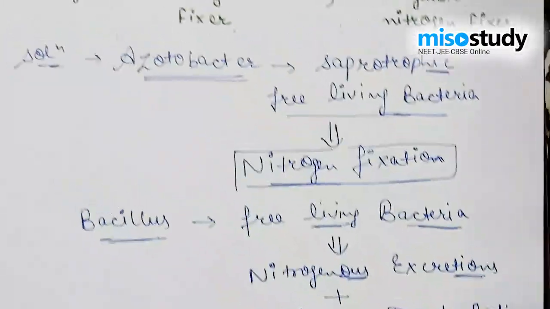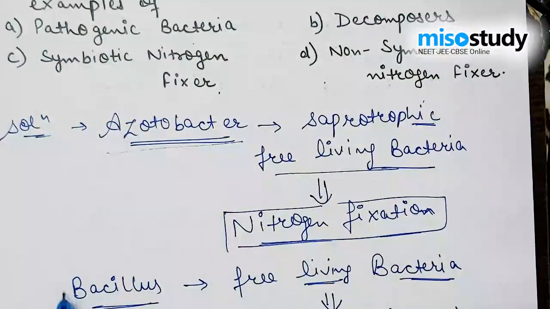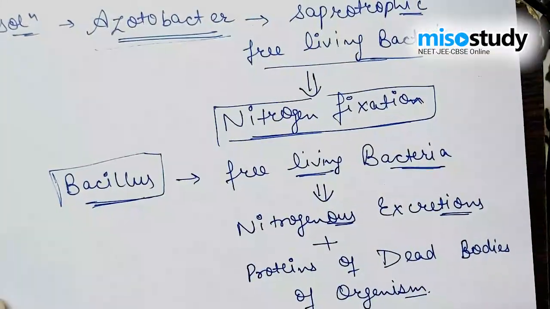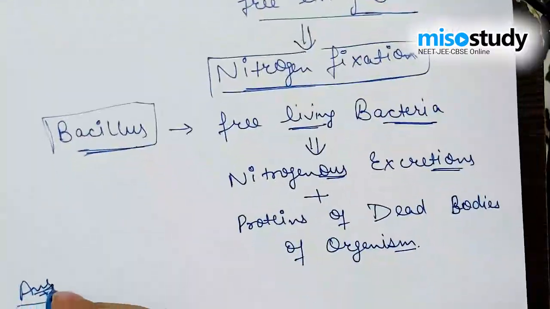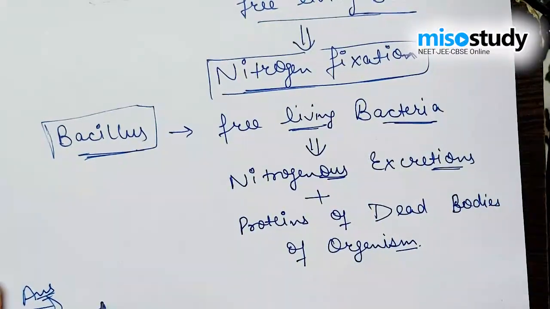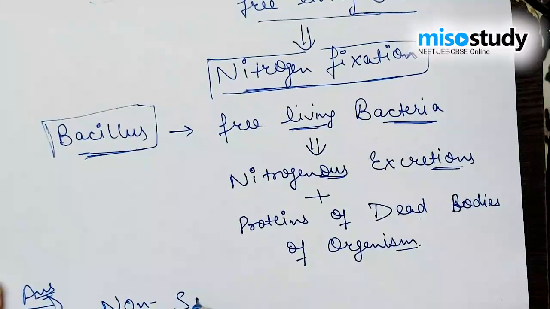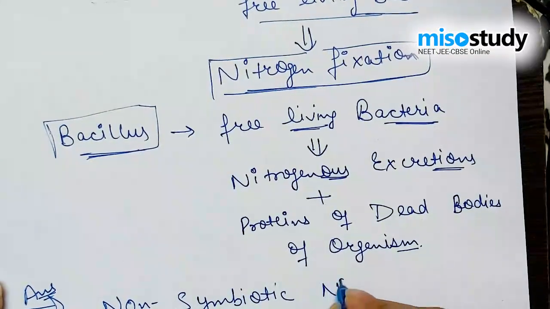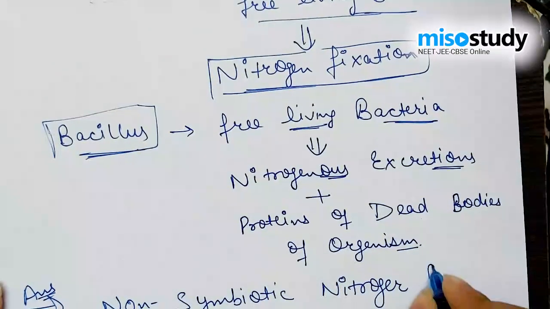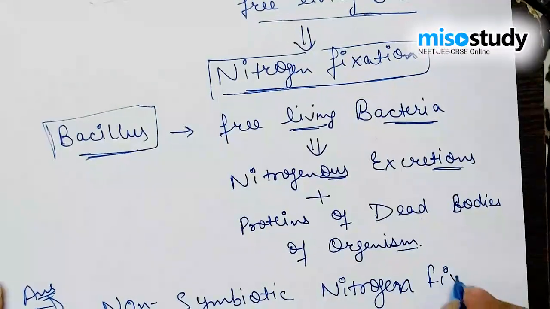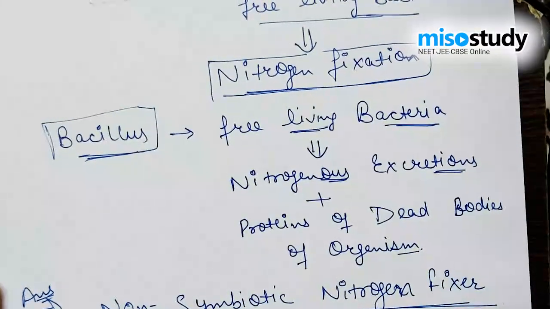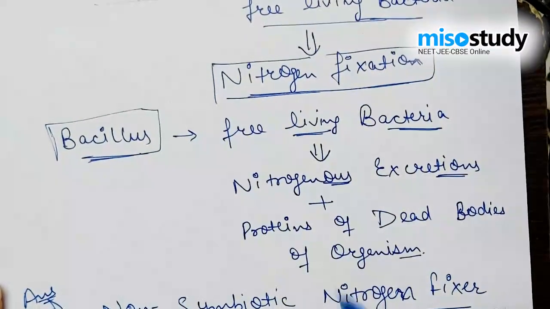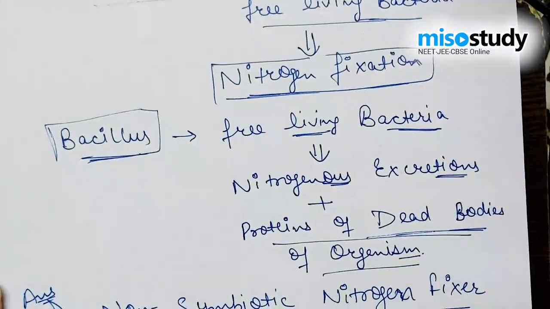So both Azotobacter and Bacillus polymyxa act as non-symbiotic nitrogen fixers, because both are able to fix nitrogen from the atmosphere and even from the proteins present in the dead bodies of organisms.